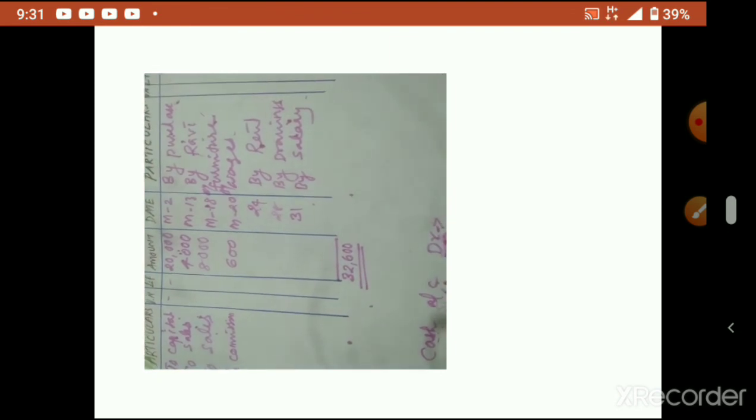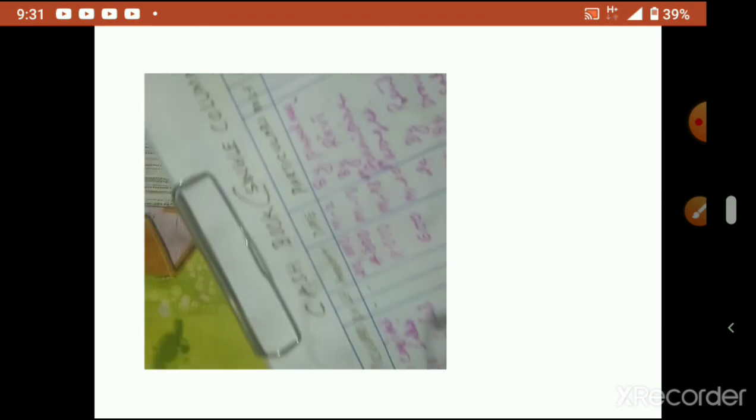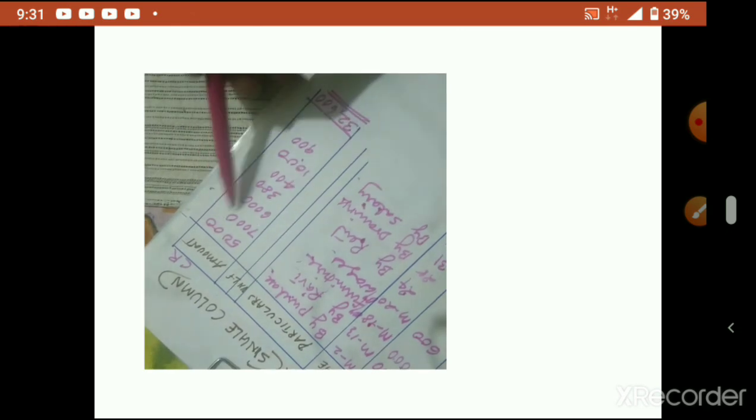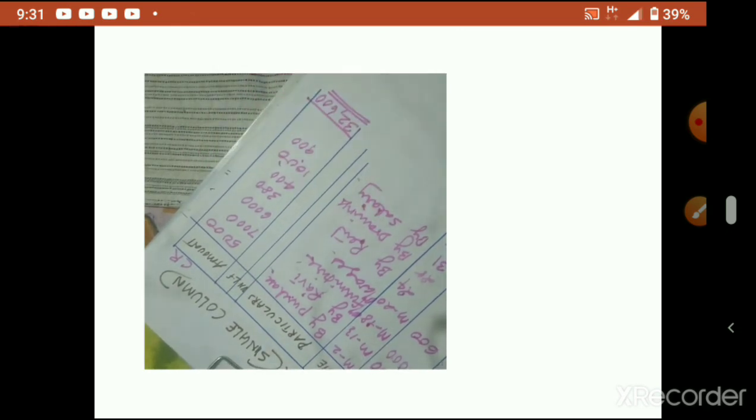So that side you total it. You see what I am doing. So the debit side is totaled. Now the same amount you have to bring to the credit side, leaving one space. So 32,600. Now this side is lesser than this side, so whichever side is more, that side you have to total first. So here the debit side is totaled, I totaled it 32,600.